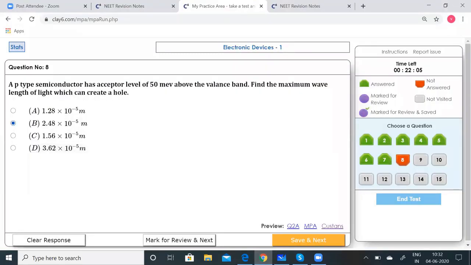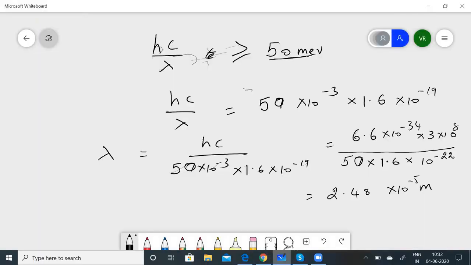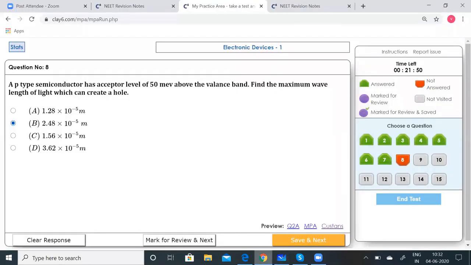Yeah, this is correct. So I hope you understood, we are now relating this to the emission. The emission given by the particle is given by hc by lambda. So that's how we are now calculating this. So this is now going to be the correct option. Save that, go to the next.